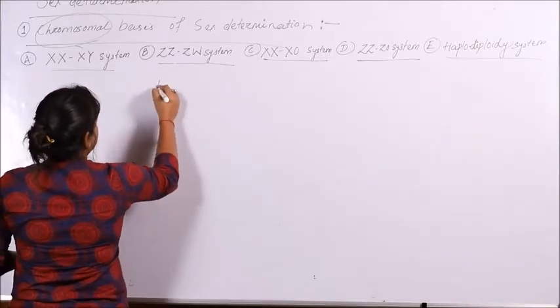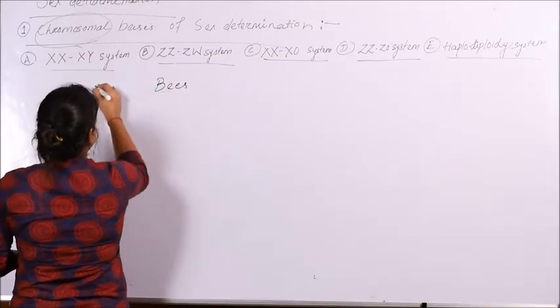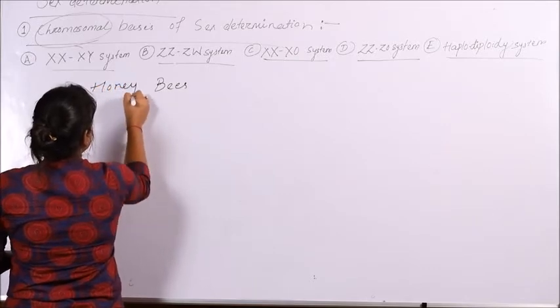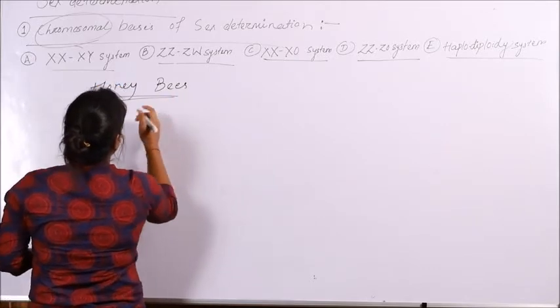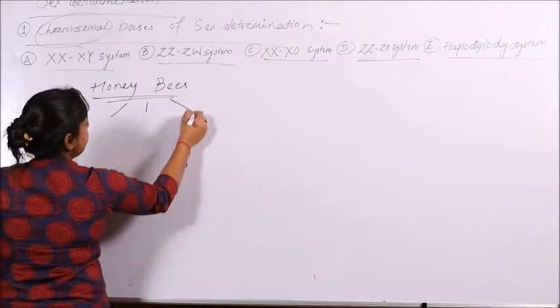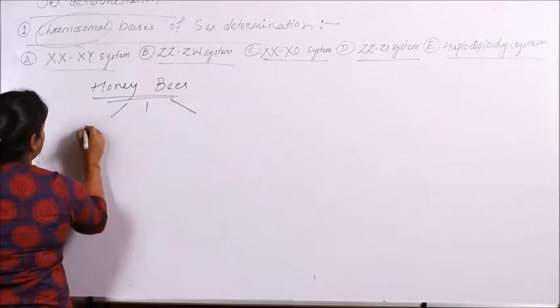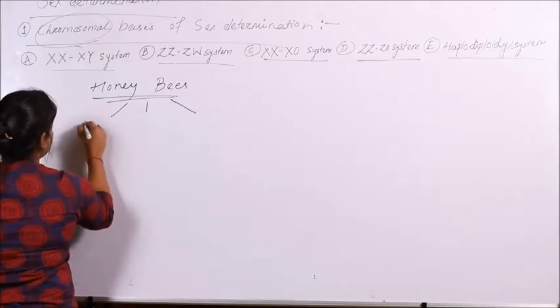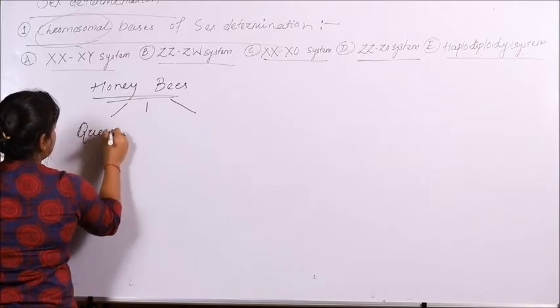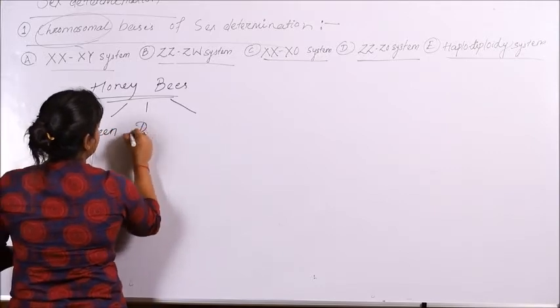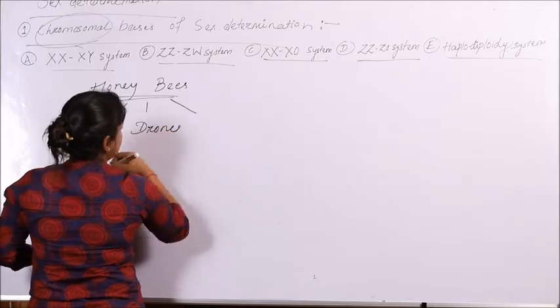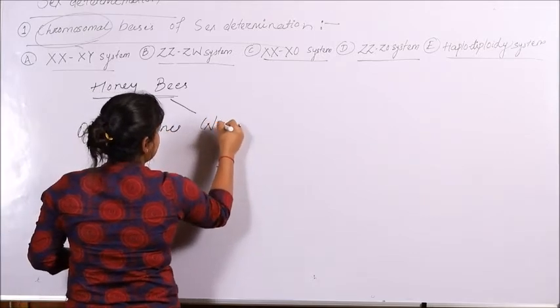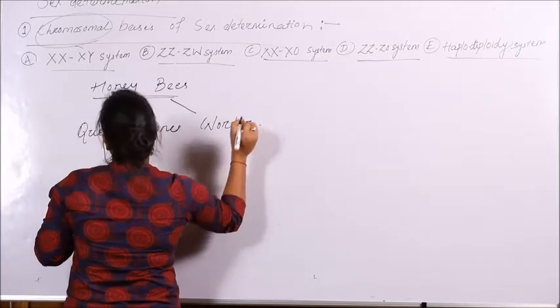So the major example is honeybees. As we know, the honeybee colony contains 3 kinds of population. One is the queen, second is the drones, and third is the workers. So what is the work of the queen?